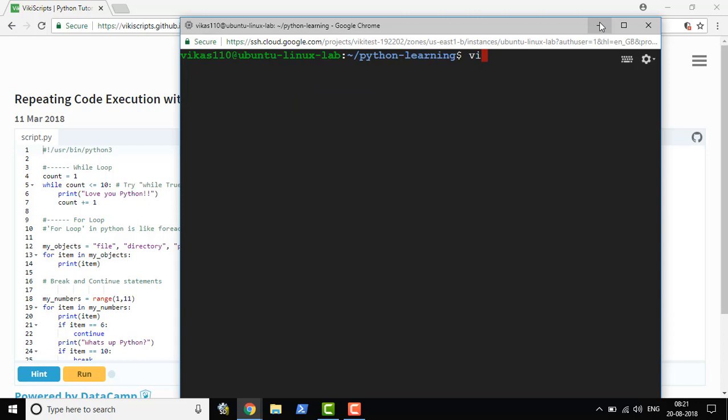Now let's edit the file once again and look at the for loop. I'm just commenting out the print so that you don't see the "love you Python" code. For loop is another type of loop structure available in Python. For loop is generally used when you have a sequence of elements available, which in other languages is called an array.